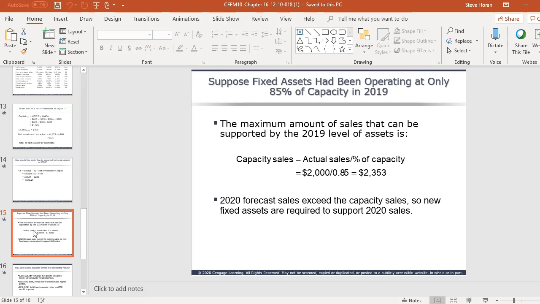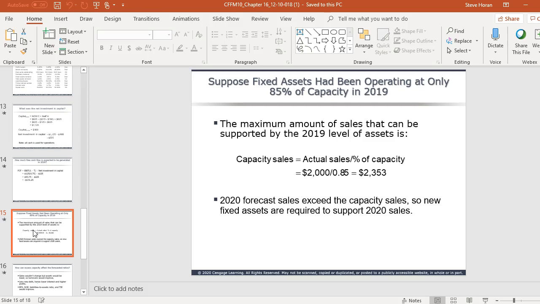Now it says in 2019, the original assumption said we're at full capacity. And now we are at 85% capacity. So that means we can increase sales without the full investment needed in the previous scenario. So we can grow sales this way without having to do the full investment.